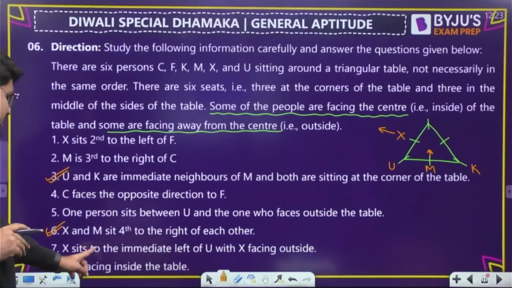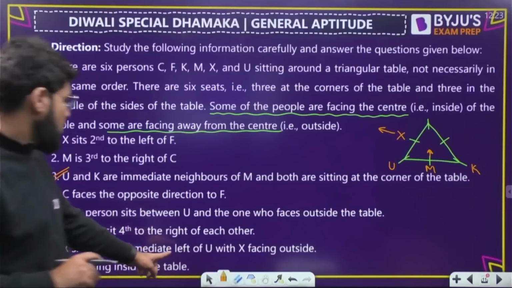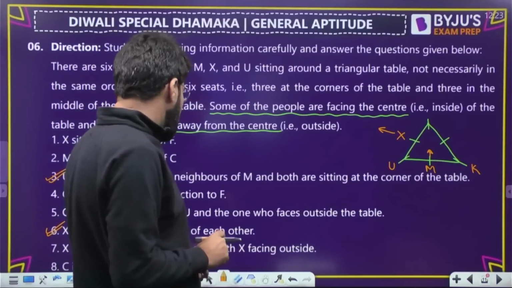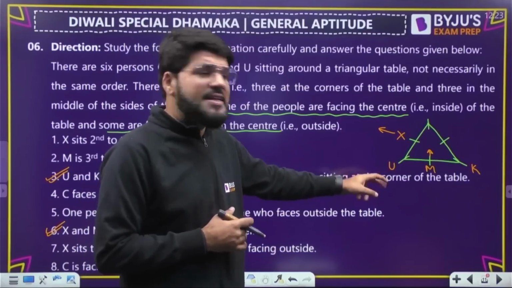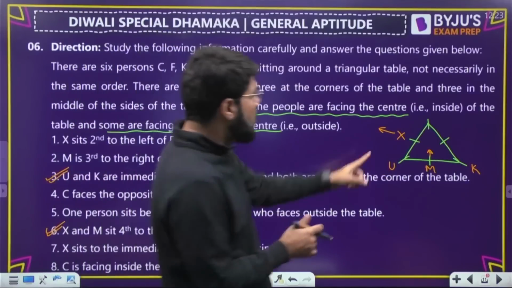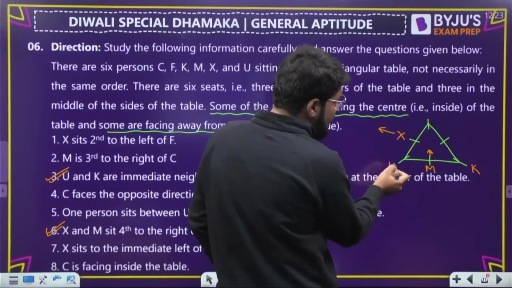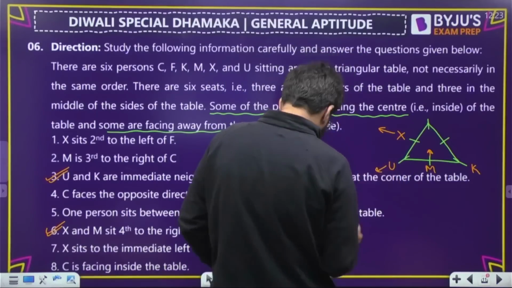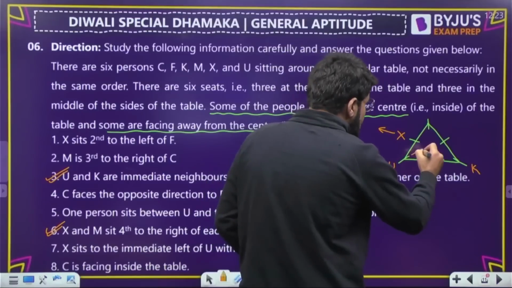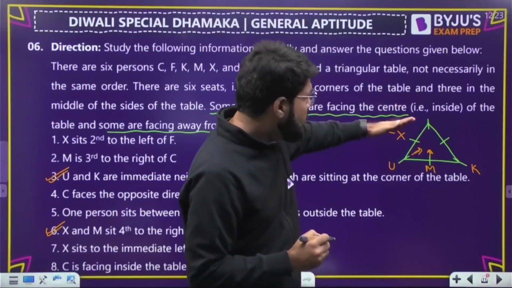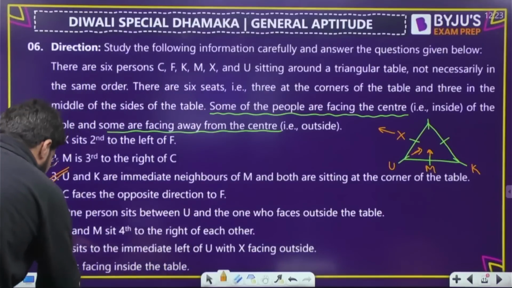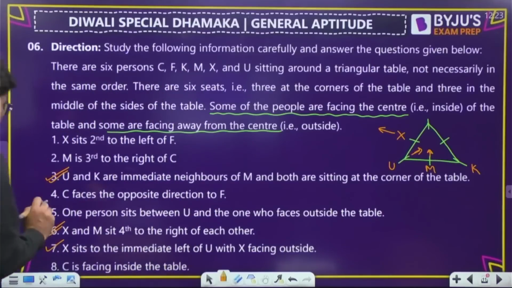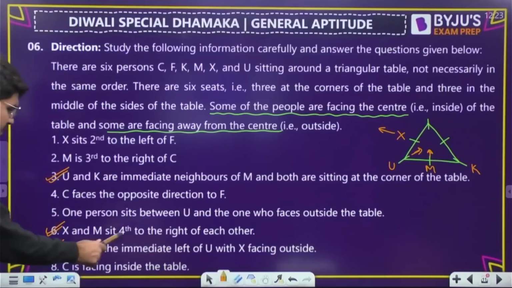Now X sits to the immediate left of U, with X facing outside. That is given. X is facing outside, and X is to the immediate left of U. That means U is facing inside, तभी तो वो left होगा. U is facing inside. ठीक है, done. Seventh also used. C is facing inside the table.